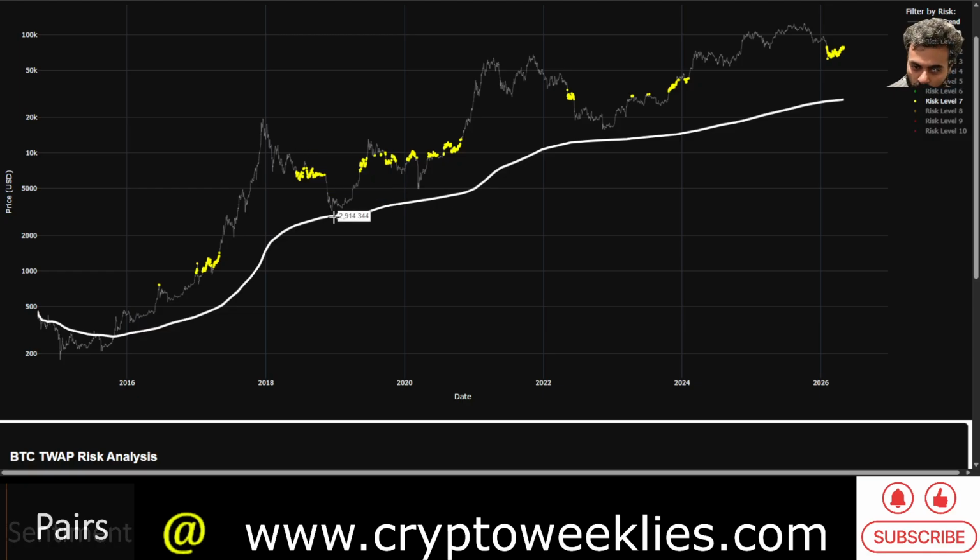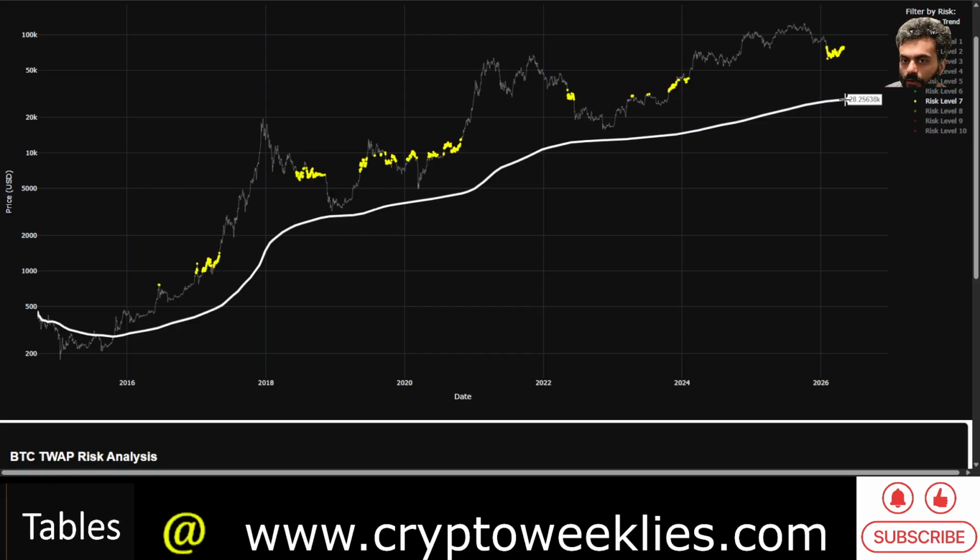Although there were drops in the bear market, the price still stayed well above the time weighted average price even at the bear market lows. Again, the same thing happened in 2022. The price at the floor was higher than the time weighted average price. That's why the time weighted average price for Bitcoin keeps growing as Bitcoin matures as an asset.